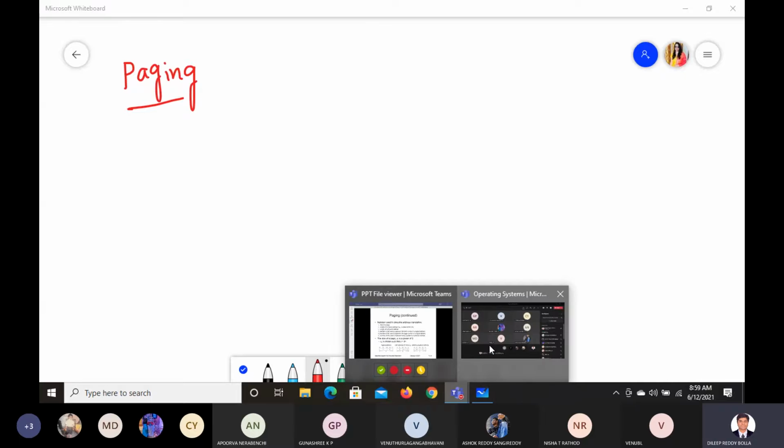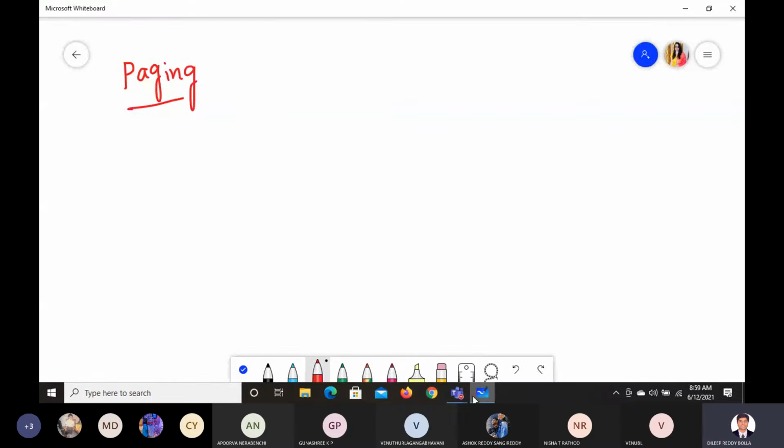Yeah, let us begin today's class. In the previous class, we discussed logical address and physical address. Who is going to generate the logical address? We're discussing the concept of paging. This is an important concept for the operating system while managing the memory.